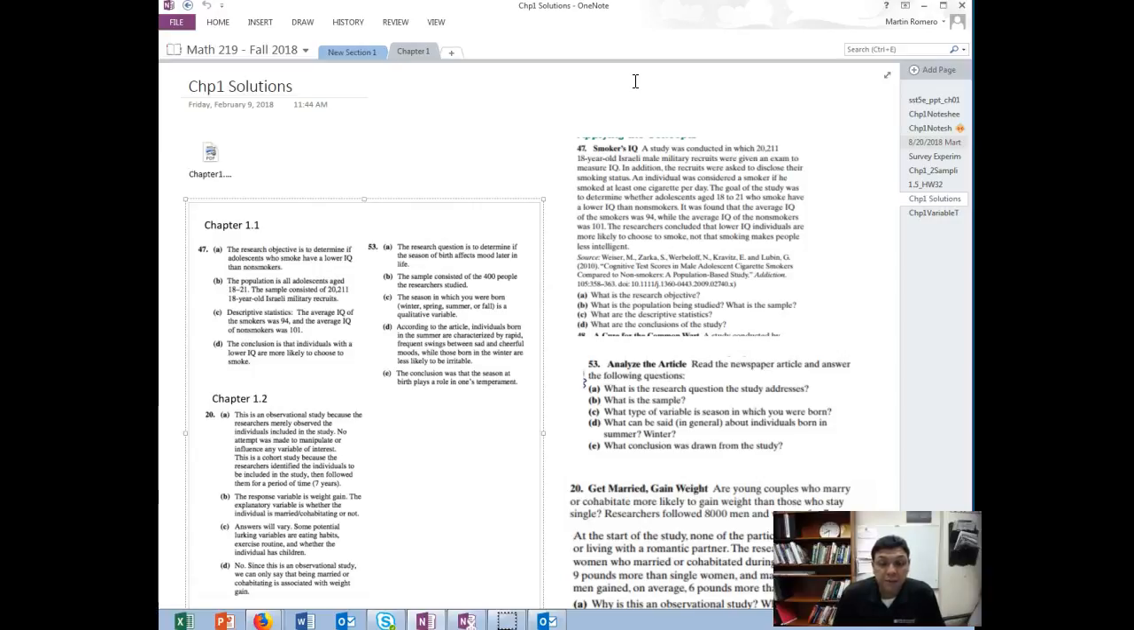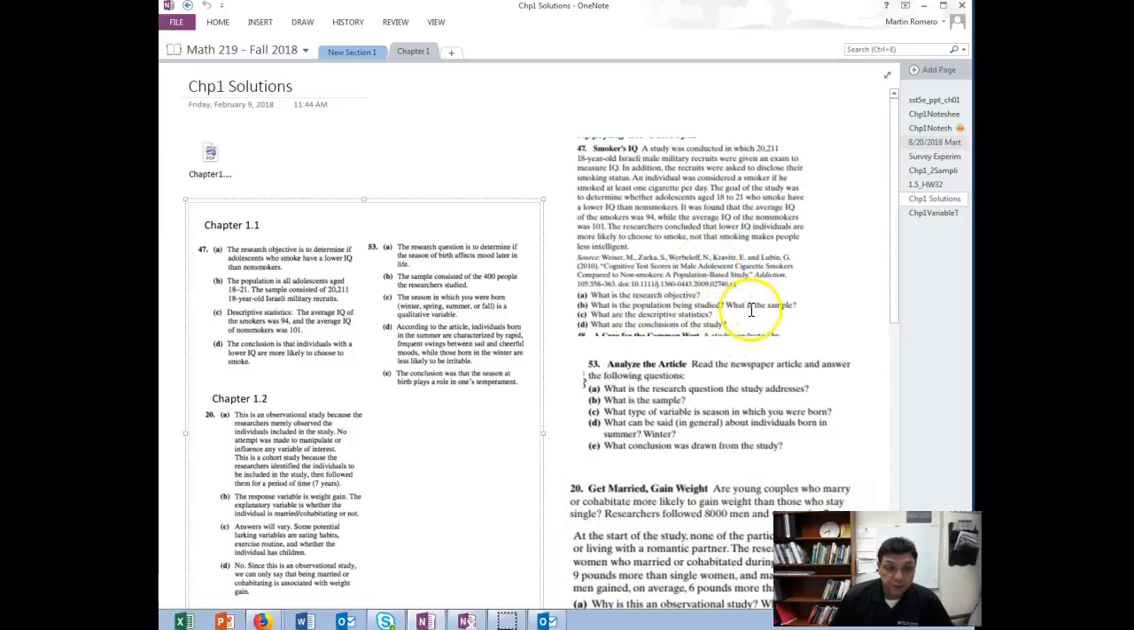You would collect data from two different groups. And in this case, it was found that the average IQ for smokers was 94 and for non-smokers 101. The researchers concluded that lower IQ individuals are more likely to choose to smoke, not that smoking makes people less intelligent. So think about that conclusion there. But in this problem, what is the research objective? As it states in the solution there, the research objective is to determine if adolescents who smoke have a lower IQ than non-smokers, which was the case, but doesn't mean smoking causes lower IQ.